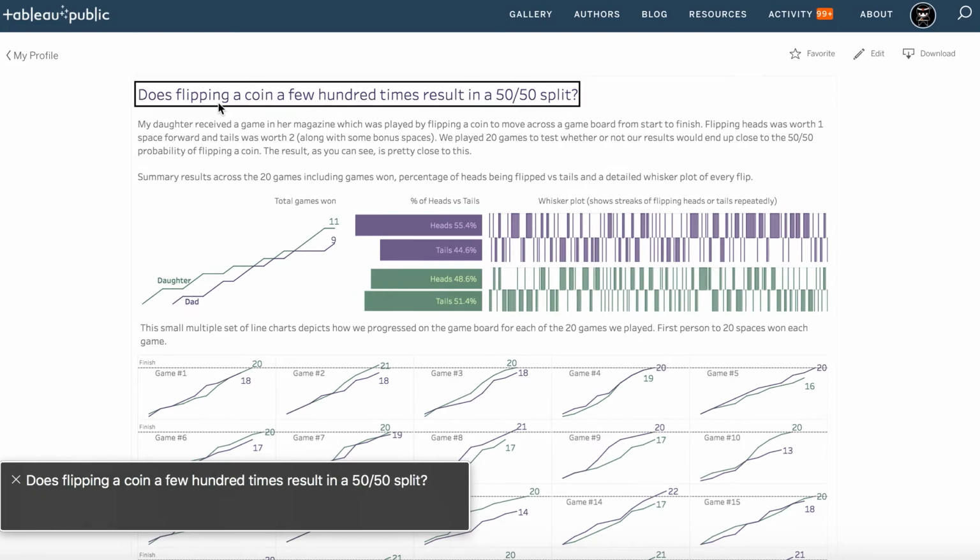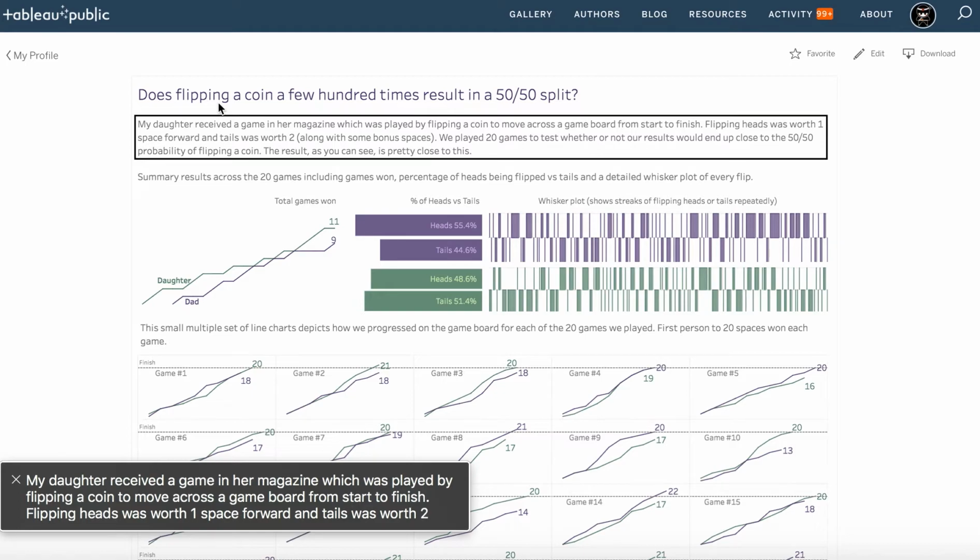Does flipping a coin a few hundred times result in a 50/50 split? My daughter received a game in her magazine which was played by flipping the coin to move across a game board from start to finish. Flipping heads was worth 1 space forward and tails was worth 2, along with some bonus spaces.